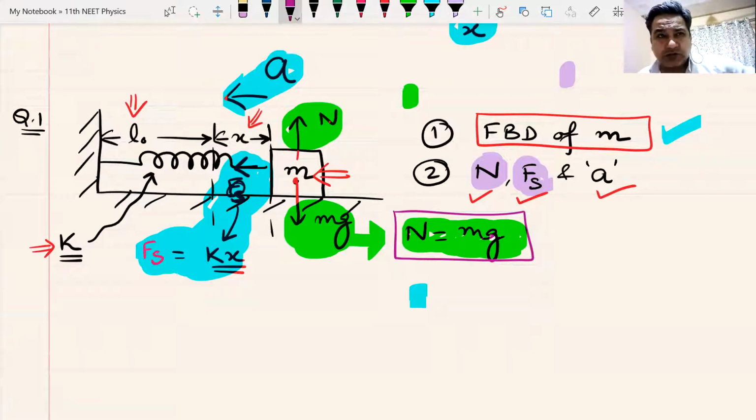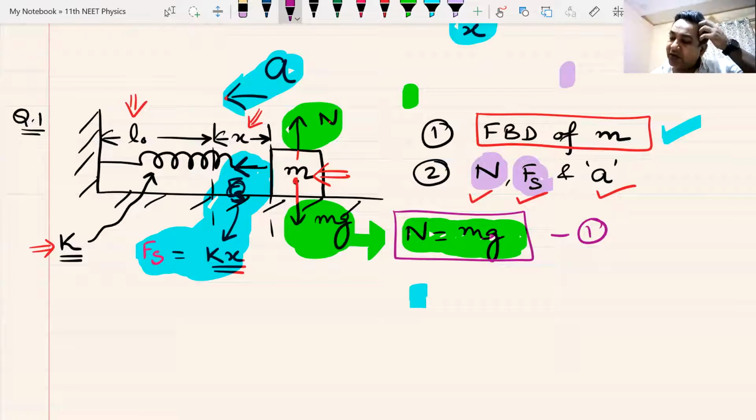What are we supposed to do now? Find out the value of N. N is upwards, Mg is downwards along the y-axis. This block cannot move like this because it is kept on a plane, so it's in equilibrium. So N equals Mg. That gives me the first answer for the normal reaction: the normal reaction of the ground on the body is equal to the weight of this block. So far, so good. Can I have some raised hands?